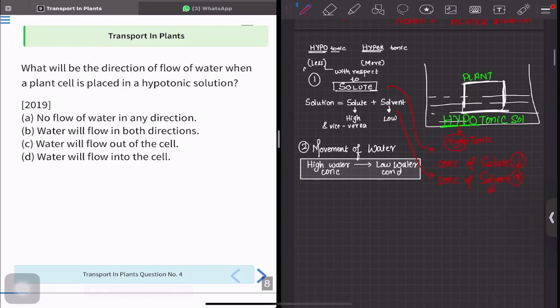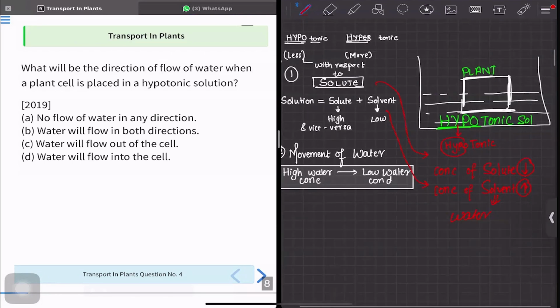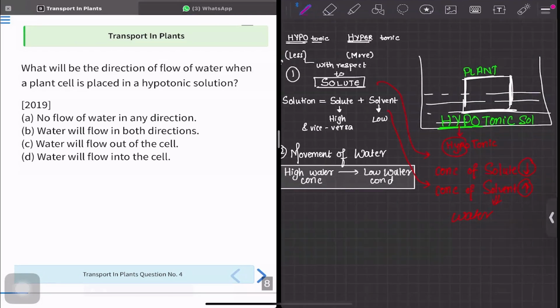Concentration of solvent is more. Solvent, what here we take as water. So what does this show? If the solution is hypotonic, there is high water here compared to inside the plant. So if there is high water here, it is obviously going to enter the plant cell.